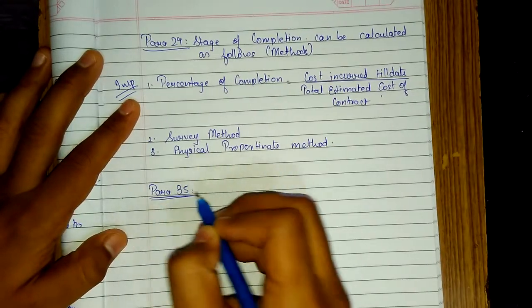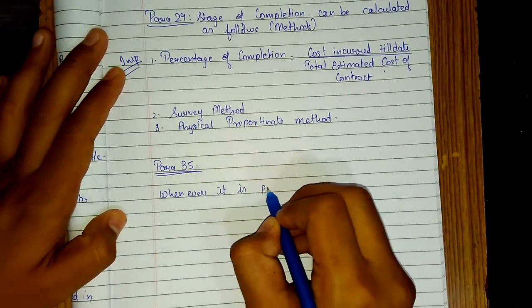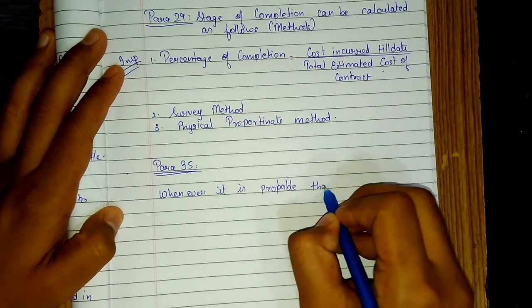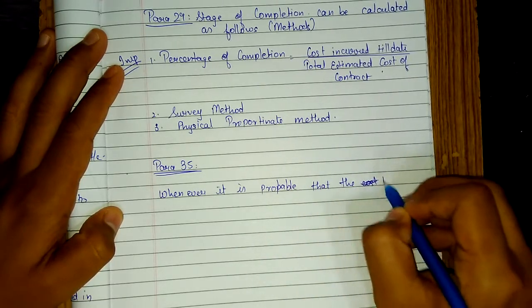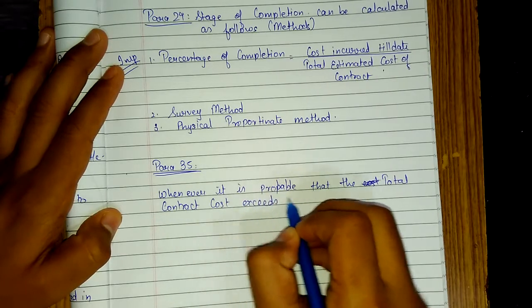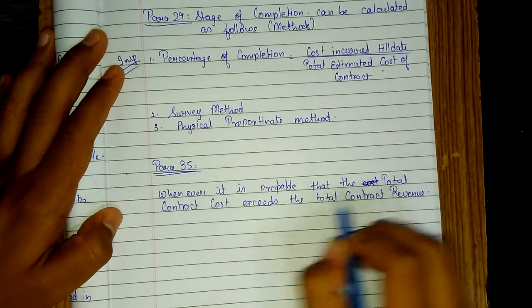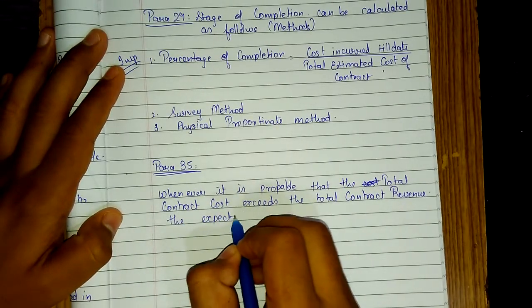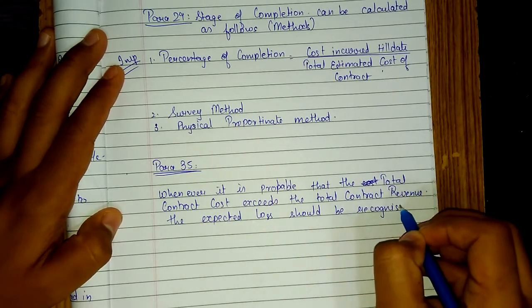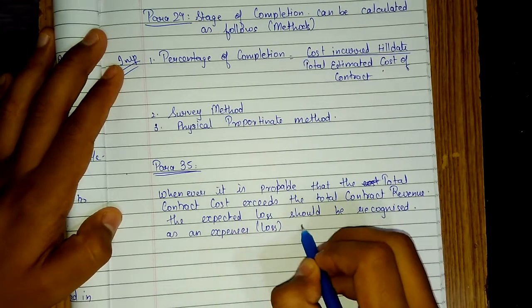Para 35. Para 35 says whenever it is probable that the total contract cost exceeds the total contract revenue, the expected loss should be recognized as an expense (loss) immediately,